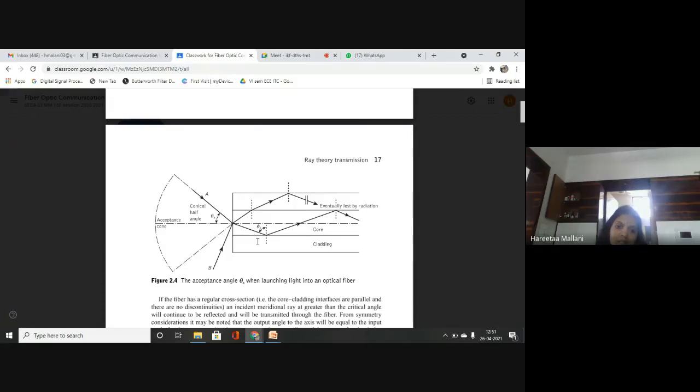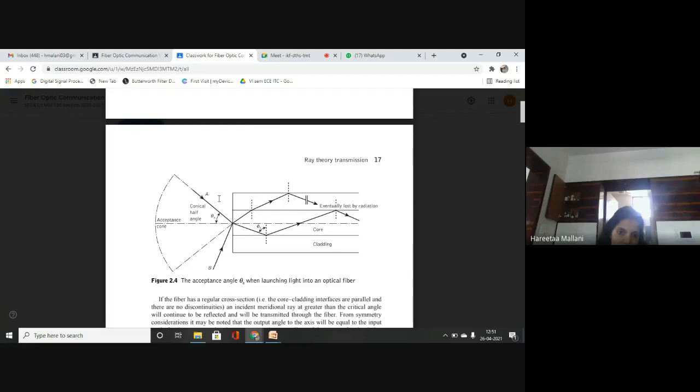And how will we get this angle? If we transmit the input ray at a particular angle less than theta A, then only TIR will be achieved. Hence, any rays which are incident into the fiber core at an angle greater than theta A will be transmitted to the core cladding interface at an angle less than phi c.